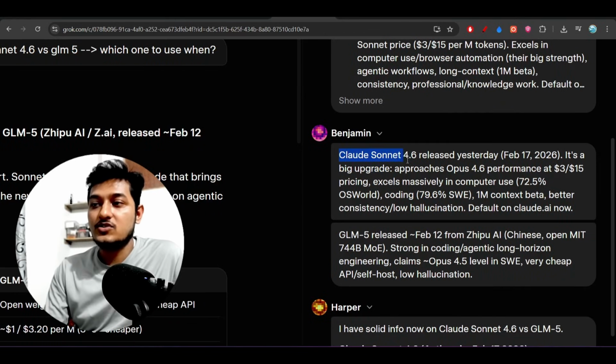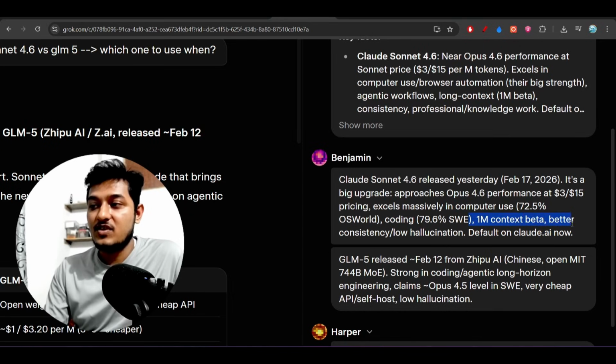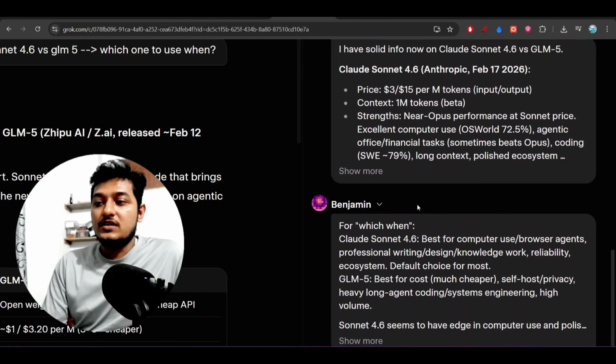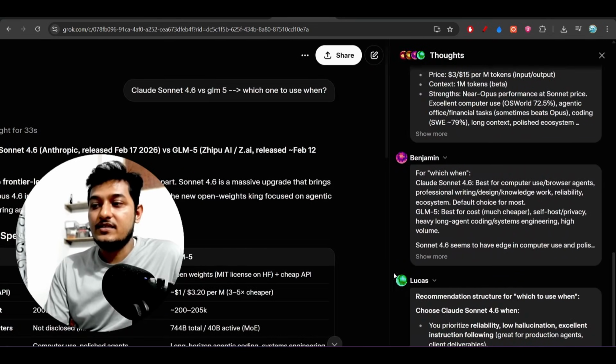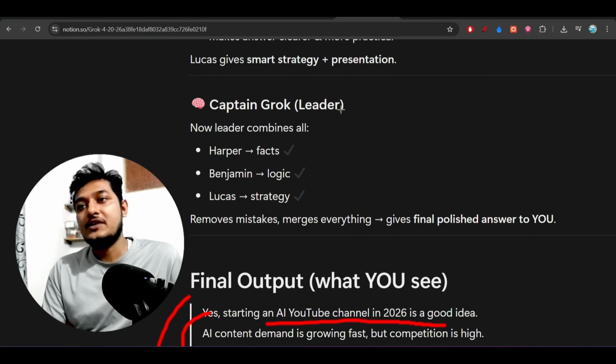Yes, here you see Claude Sonnet 4.6 was released yesterday. It is a big upgrade, and GLM5 was released on February 12. So it is finding the logic: this model has better consistency, low hallucination, and is the default on Claude AI now, and GLM5 is very cheap with low hallucination. And Lucas is the creative person. So these agents are actually working together, right? This is the main structure of Grok 4.2, and I wanted to share it with you.